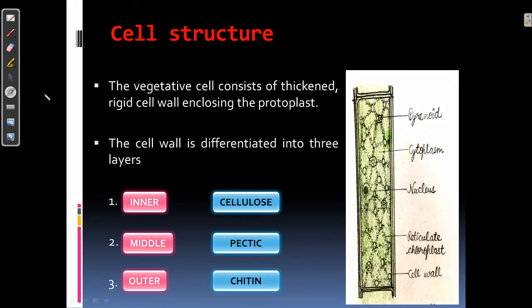Coming to the cell structure, the vegetative cells are made up of a thickened rigid cell wall that encloses the protoplast. And here the cell wall is differentiated into three layers: innermost layer, middle layer and outer layer. Here the inner layer is made up of cellulose, middle is made up of pectin, and the outer layer is made up of chitin.